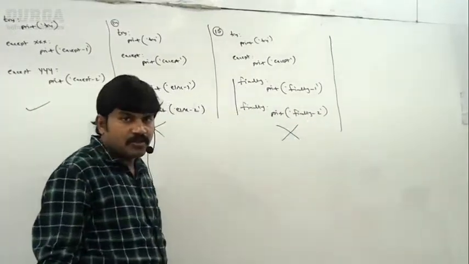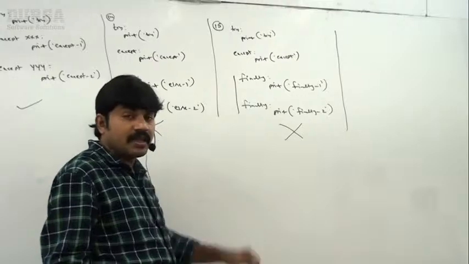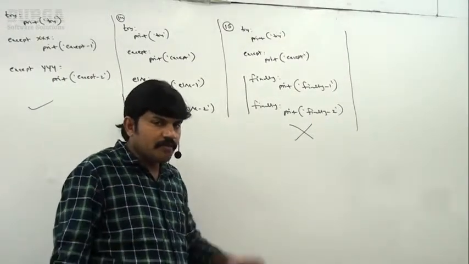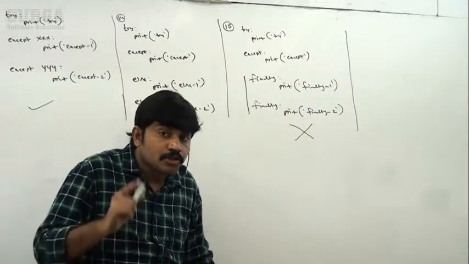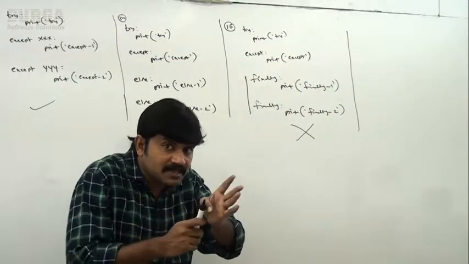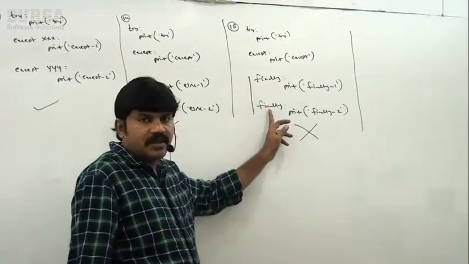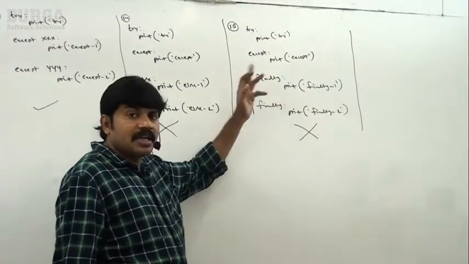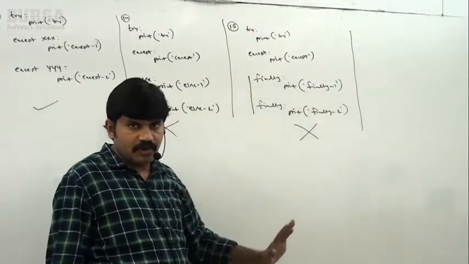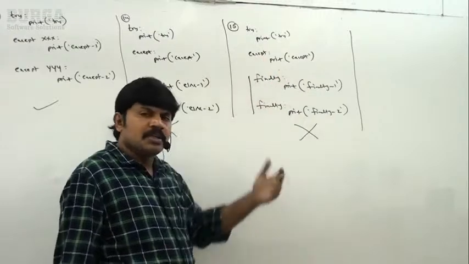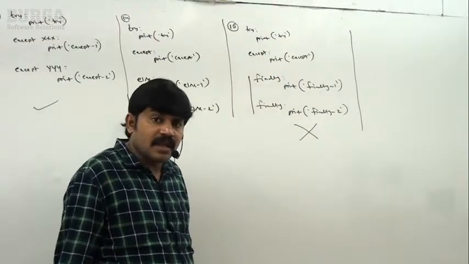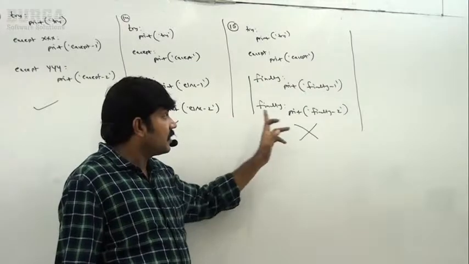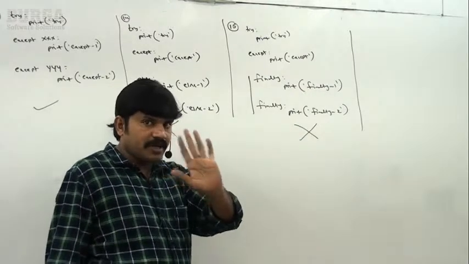Remember this one, this is always invalid. What is the reason? For the same try, you can take multiple except blocks, but you can't take multiple else blocks or multiple finally blocks. Regarding finally, only 1 or 0. At most 1 finally block and at most 1 else block. But except blocks, any number you can take as long as the exceptions are different. So this is a very important case.